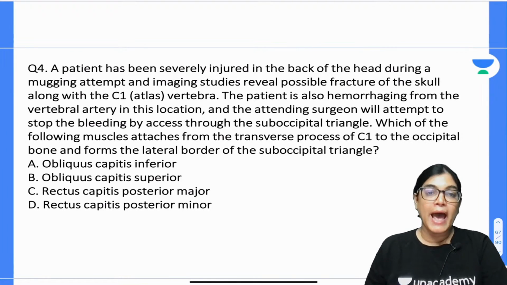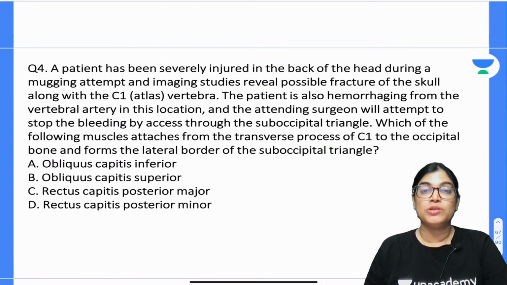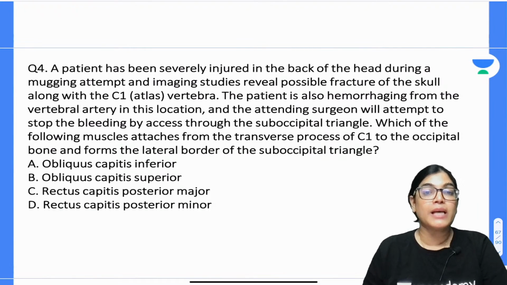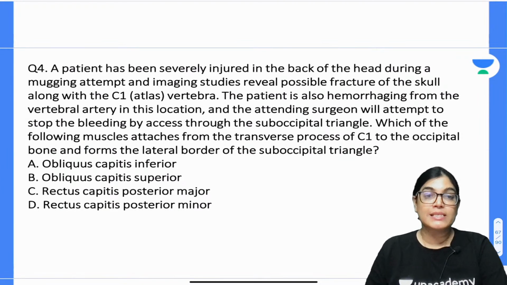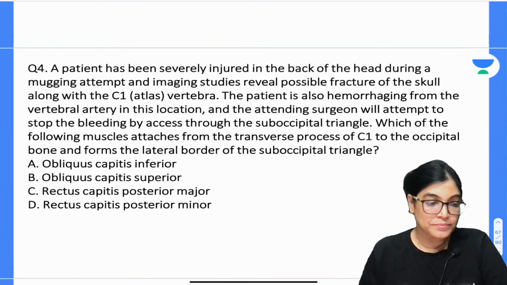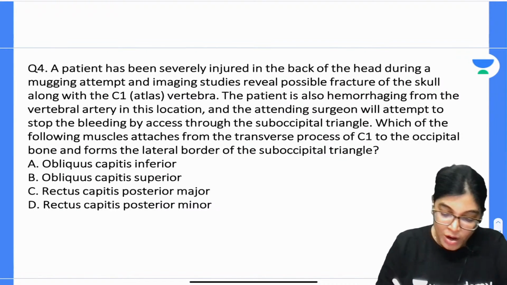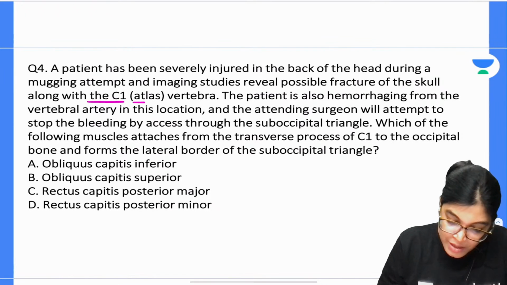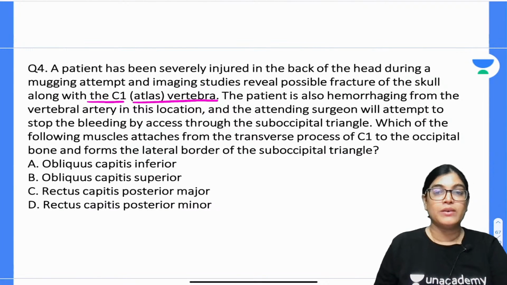A patient has been severely injured in the back of the head during a mugging attempt, and the imaging study reveals possible fracture of the skull along with the C1 atlas vertebra. Please mark it, it's the first cervical vertebra, atlas vertebra.